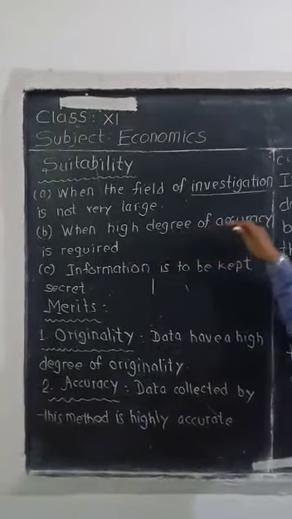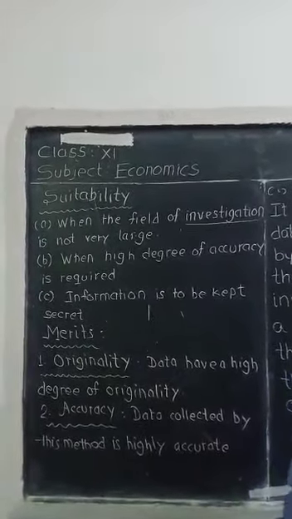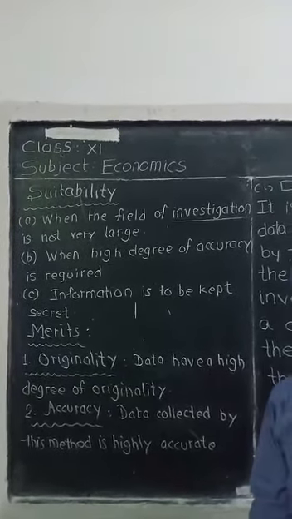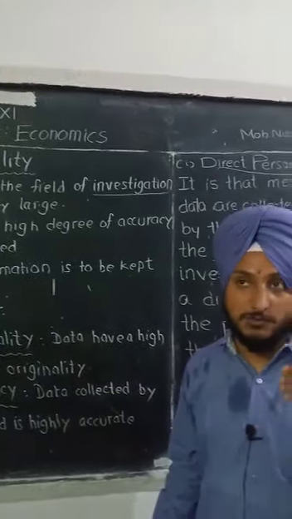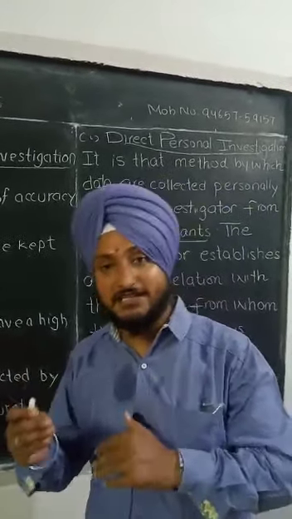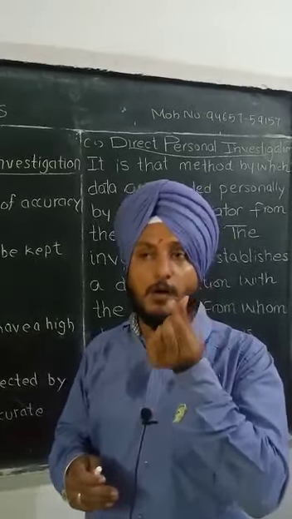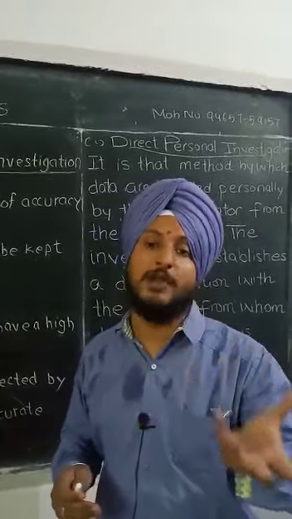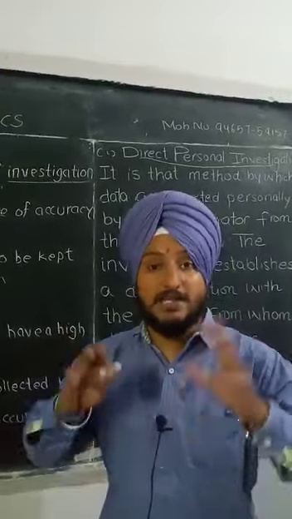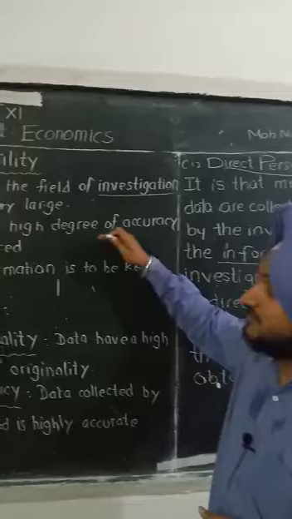Second, when a high degree of accuracy is required. For example, I am going to ask you what is the name of your father, and you tell me the name Paramjeet. So there can be JIT, there can be JEET. This sort of information may often get incorrect. So when anyone needs high accuracy, this method is suitable.